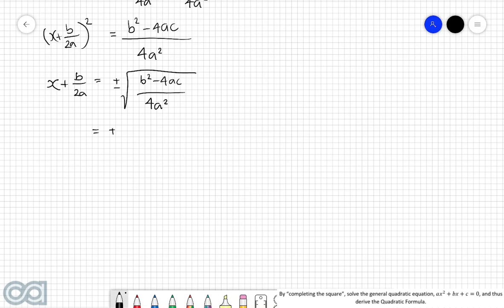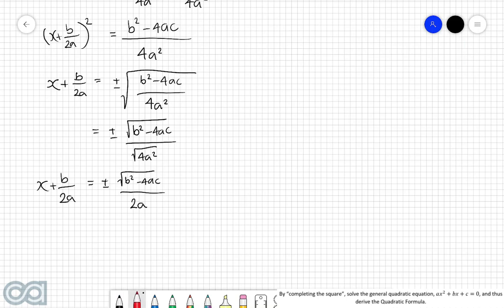So this part can now be rewritten as plus minus the square root of b squared minus 4ac over the square root of 4a squared. And we can now simplify this down even further. So the numerator can still stay as b squared minus 4ac, but then the denominator, the square root of 4a squared, is now equal to 2a.